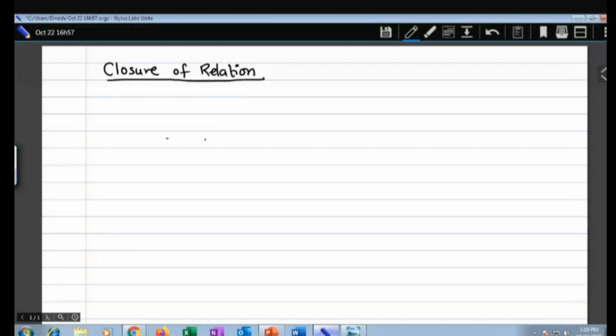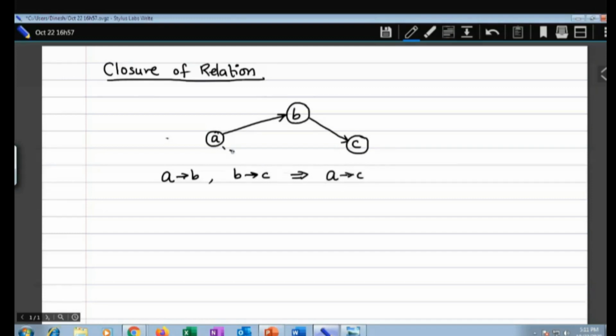Say you have a city A, a city B, and a city C, and there is a transportation link from A to B and from B to C. As you can go from A to B and subsequently B to C, it implies you can go from A to C. By adding this link from A to C, we say this is the transitive closure.